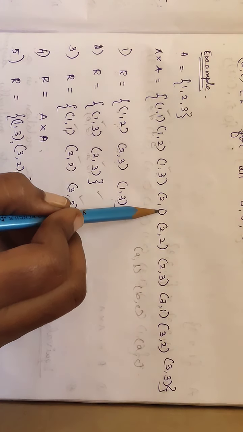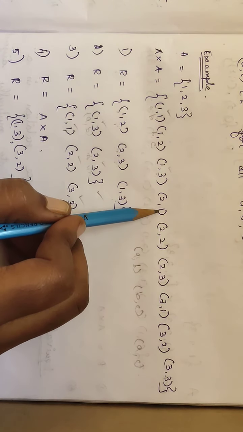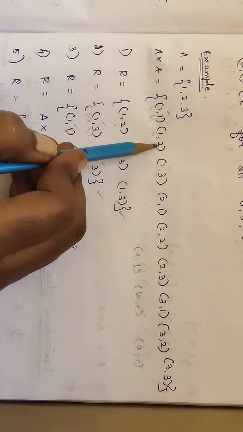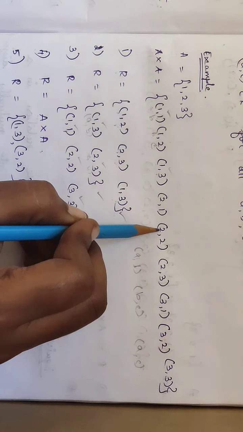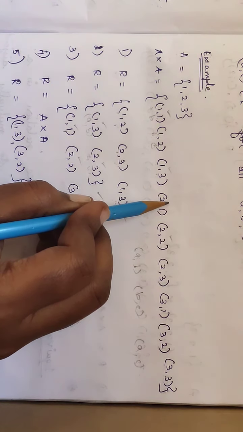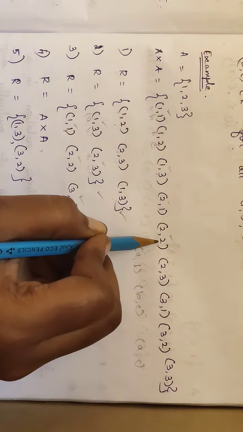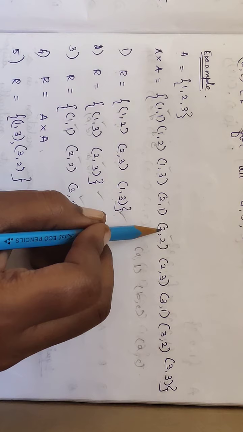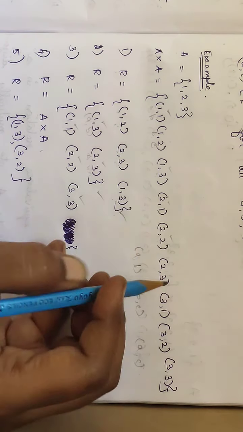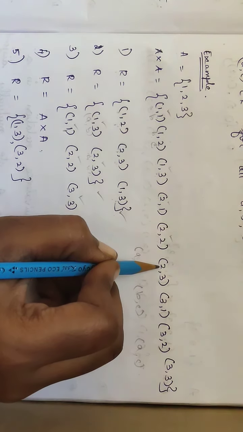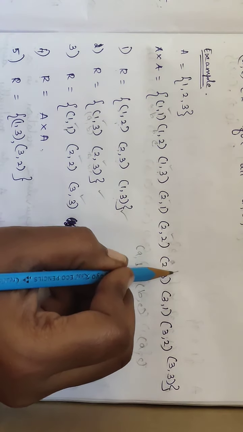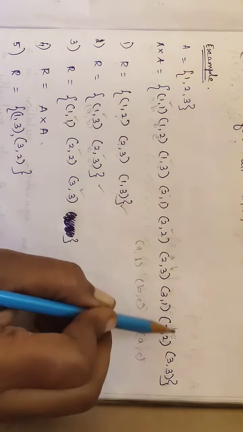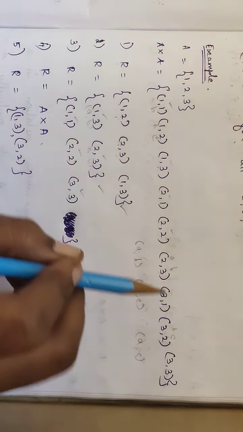Next (2, 1) is there, so next will be (1, something), that is here (1, 2) is there, therefore next set should be (2, 2), so this is there, so the condition satisfies there. Now for (2, 2), then (2, 1) is there, so the next set will be (2, 1) only, so this also satisfies. Now (2, 3), (a, b) is there, now (b, c) is there, now (a, c) will be (2, 2), this is there.